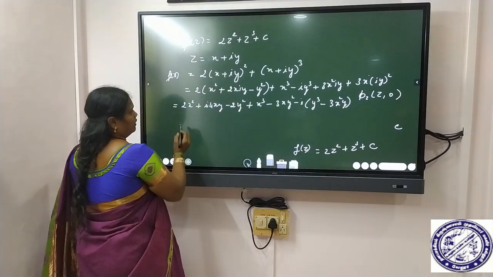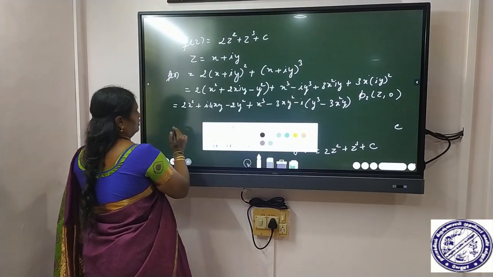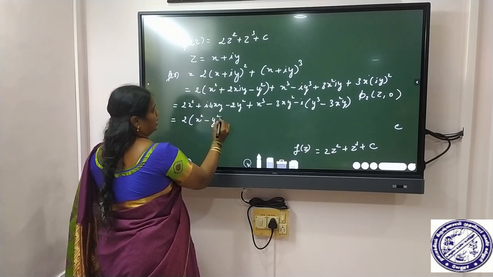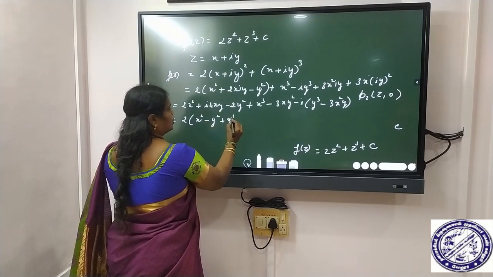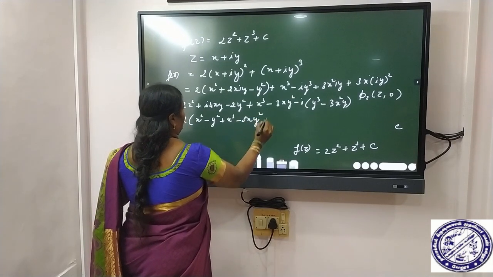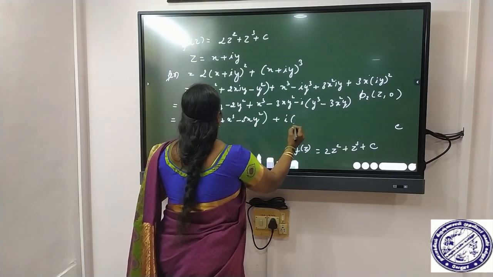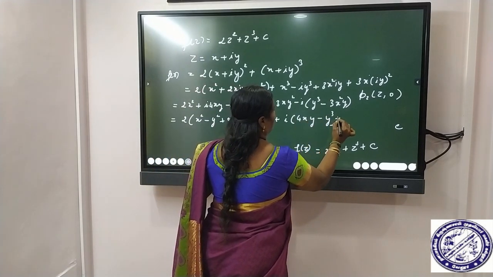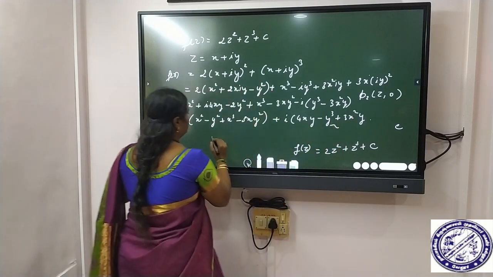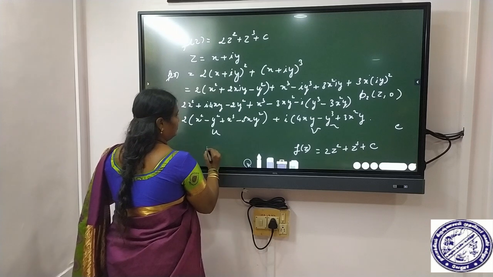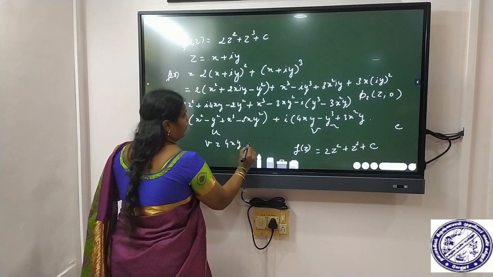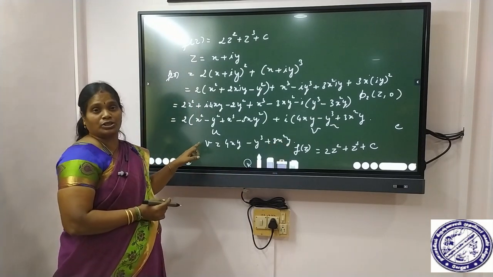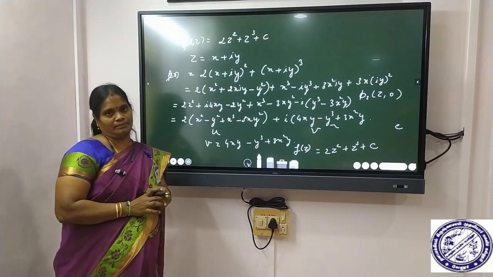So it is equal to, here what are the real parts? It is equal to 2x squared minus 2y squared plus x cubed minus 3xy squared. And the imaginary part is i times (4xy minus y cubed plus 3x squared y). So this is u and this is v. Hence v is equal to 4xy minus y cubed plus 3x squared y. So v is the harmonic conjugate of u. So this is the solution. Thank you.